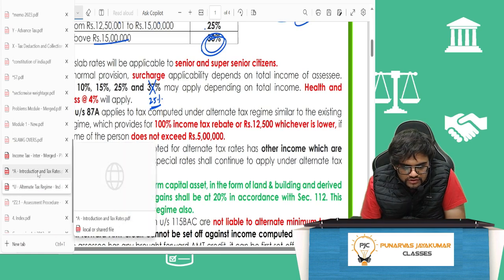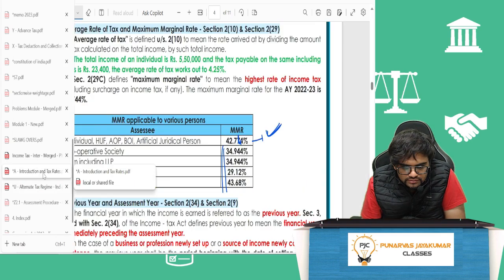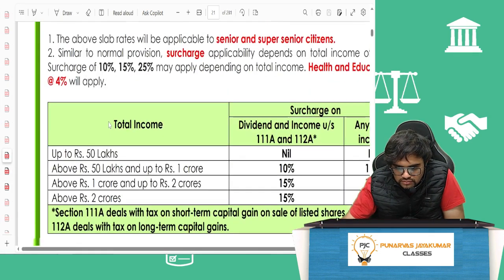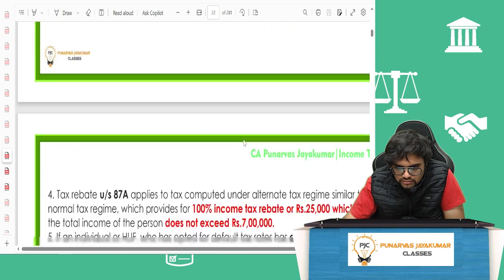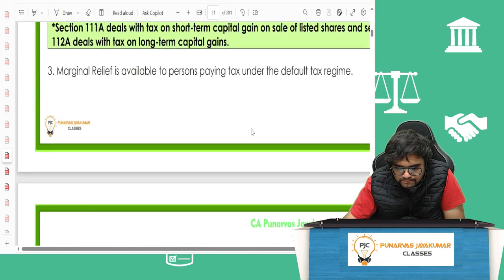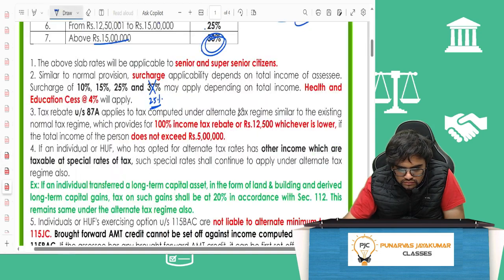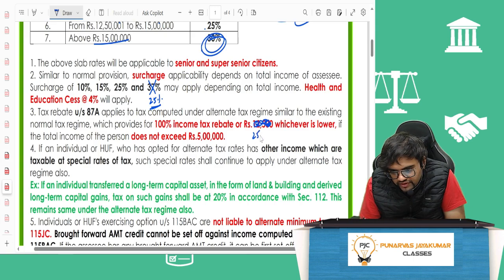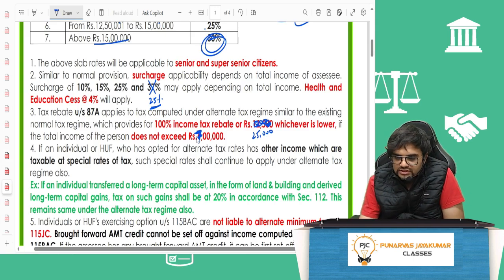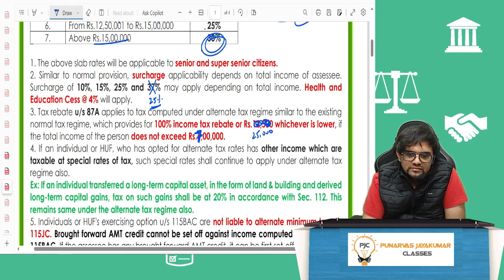So if you see, if you think about it, here 25,000, income does not exceed 7 lakh. Income does not exceed 7 lakh. Third one. Why? 0 to 3, nil. 3 to 6 is how much?